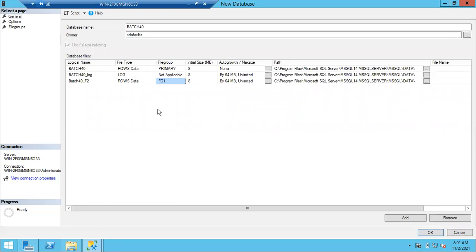As I did not click OK and just added the files, the query has not run. But if I click OK, this file will automatically be created in the primary file group. Once the file is created in the file group, you cannot move files between file groups, guys. You have to delete the file from the file group, and only then create a new file in the new file group, another file group. Clear, Anis?